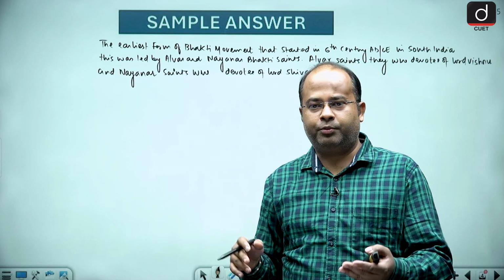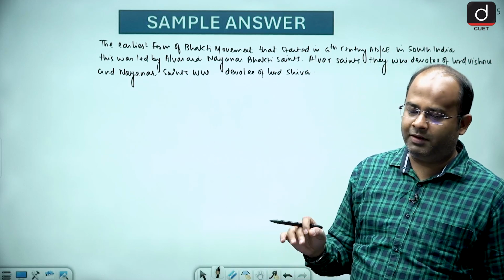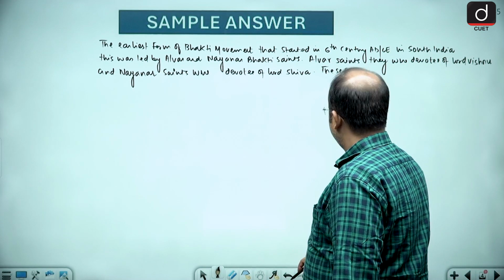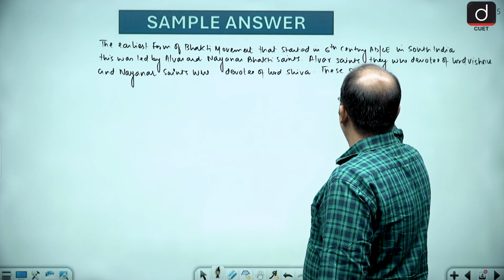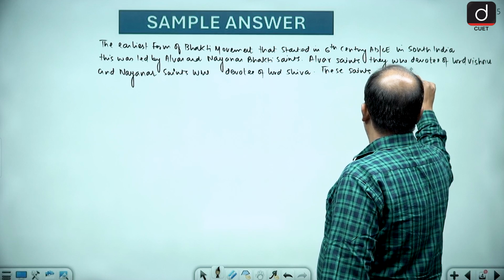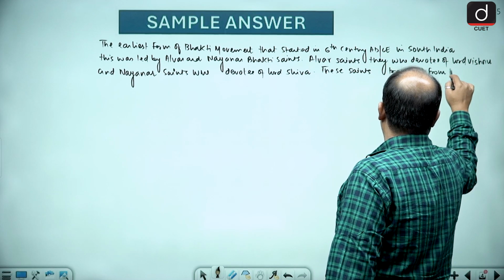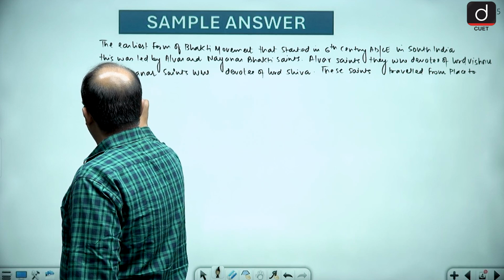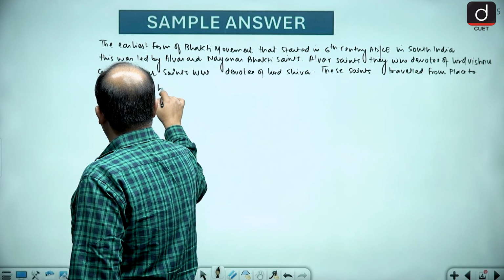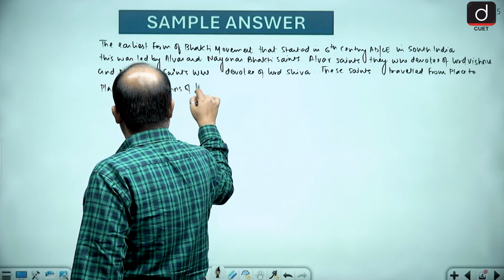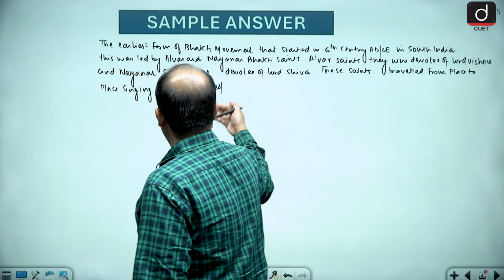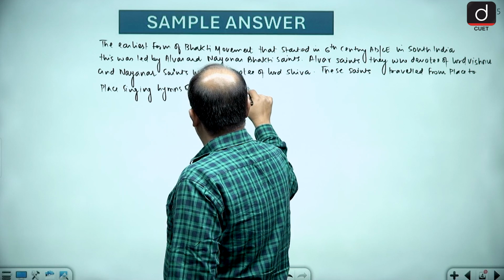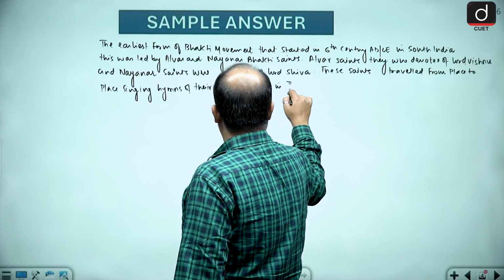And how did they propagate the message? These saints traveled from place to place, singing hymns of their respective god in Tamil language.